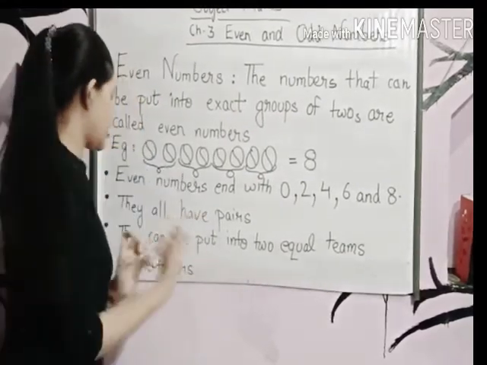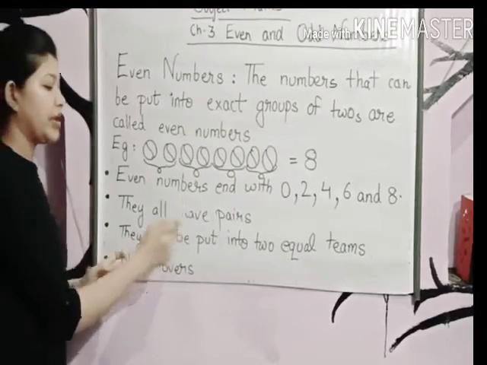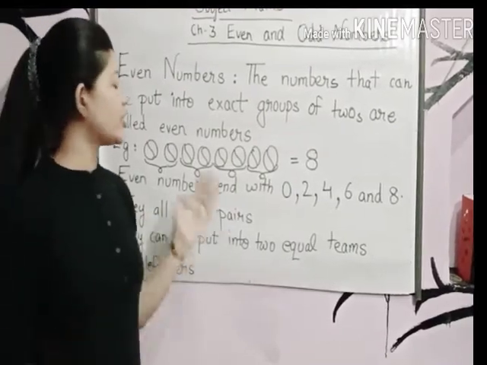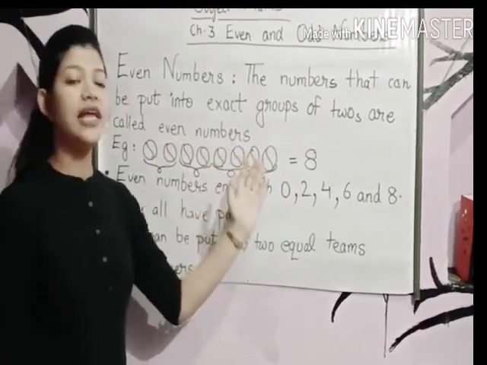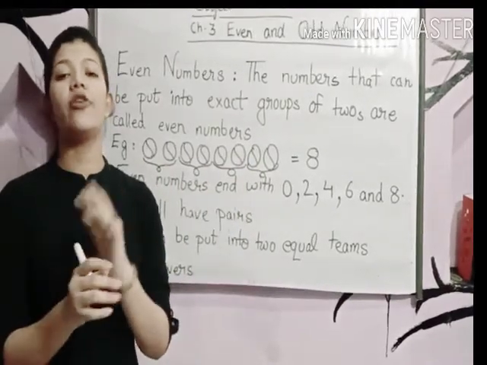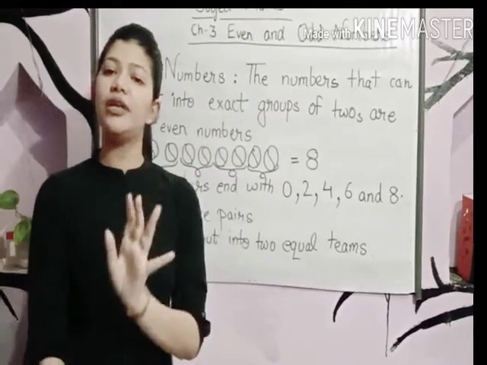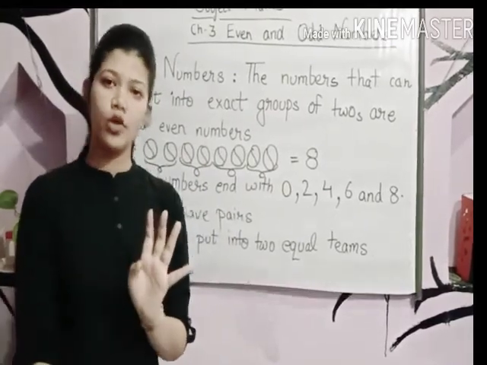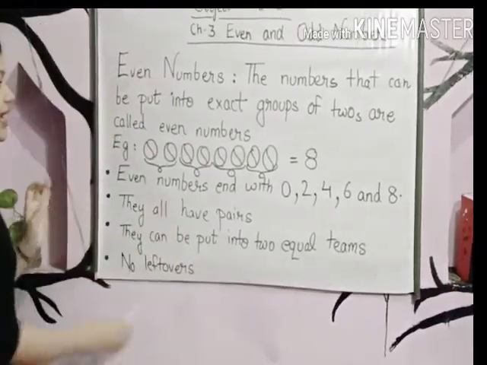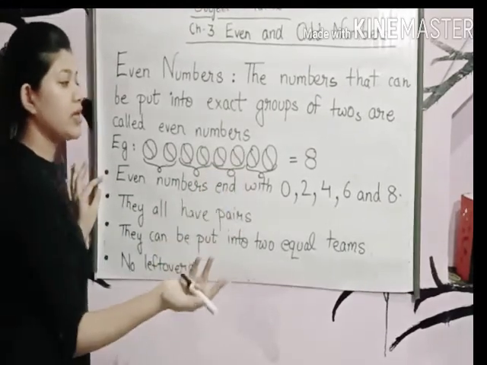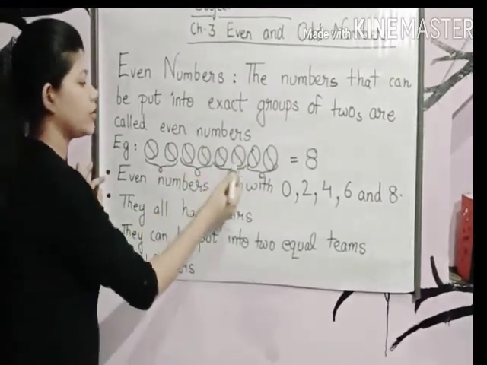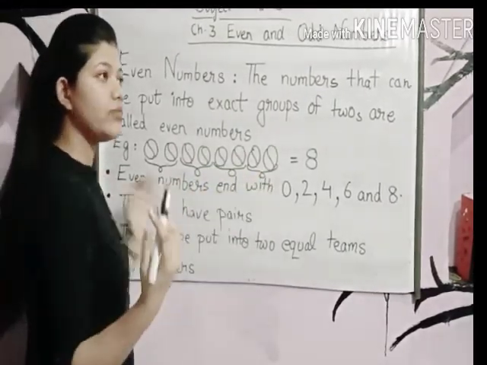Next point. They all have pairs. What I have already told you here is that these even numbers have pairs. If the number is forming pairs, then it means that it is an even number. Like here, how many pairs are formed? 1 pair, 2 pairs, 3 pairs, 4 pairs. 4 pairs are formed.